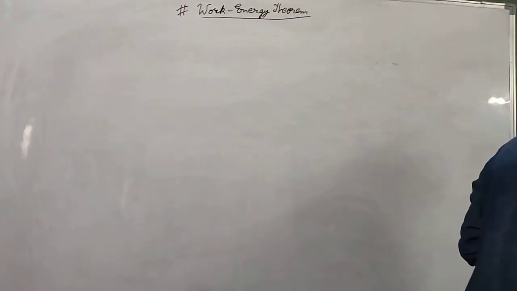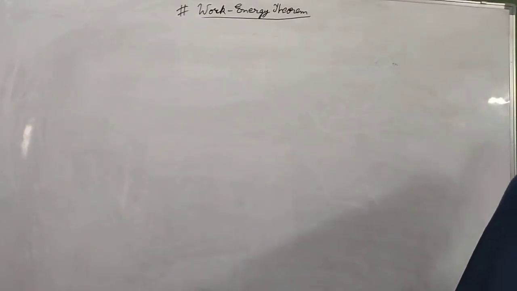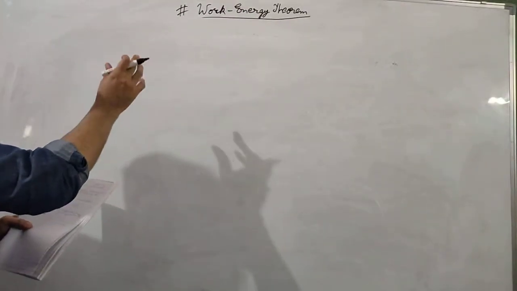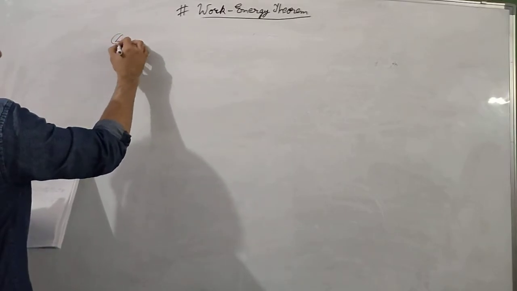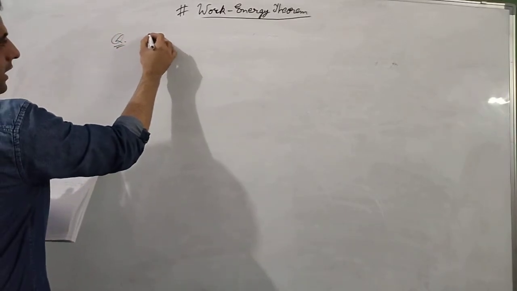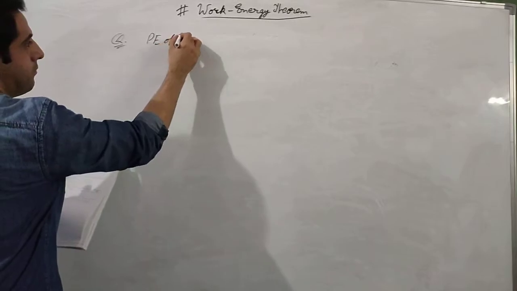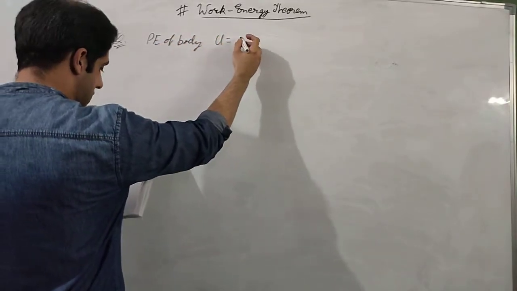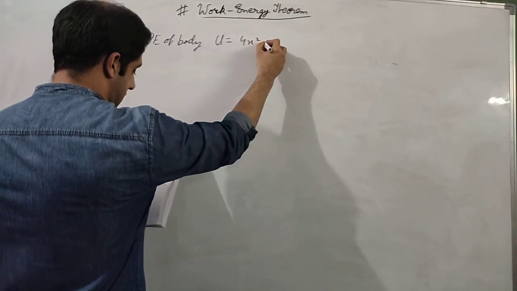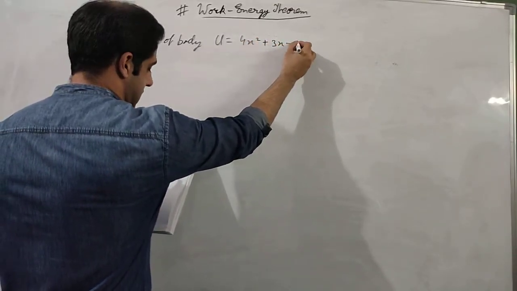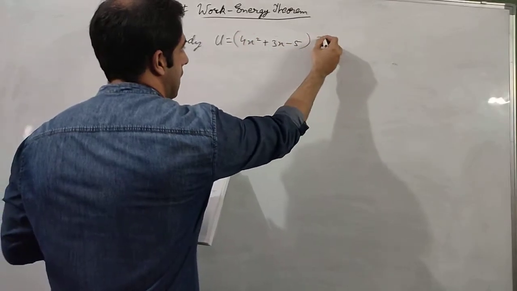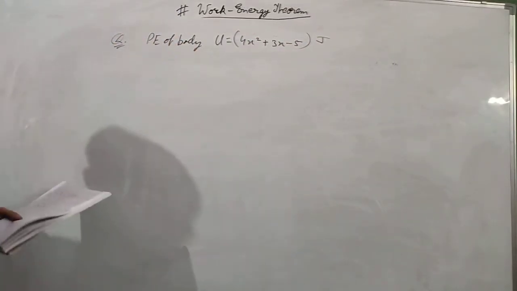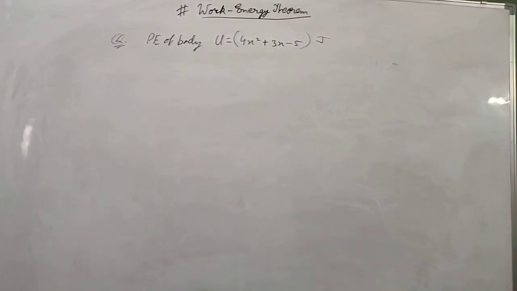because it is very important to understand whether the work is done on the system or by the system. So let us say that in a region, I'll just write the question in short form only. So try to understand this. In a region, the potential energy of body is given by the equation U equals 4x square plus 3x minus 5 joules. This is the potential energy of a given system. There is some system given and the potential energy is given like this.